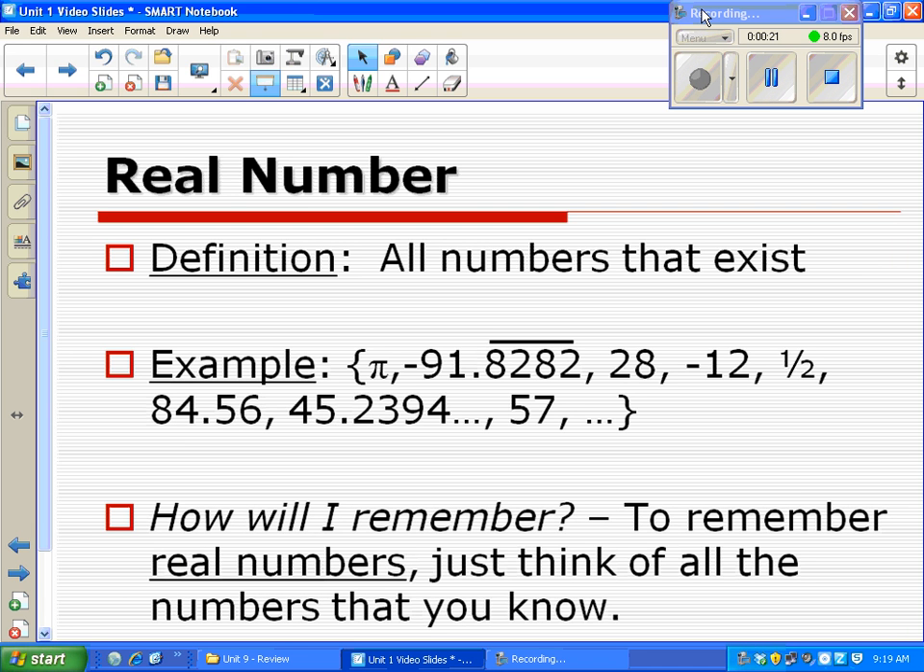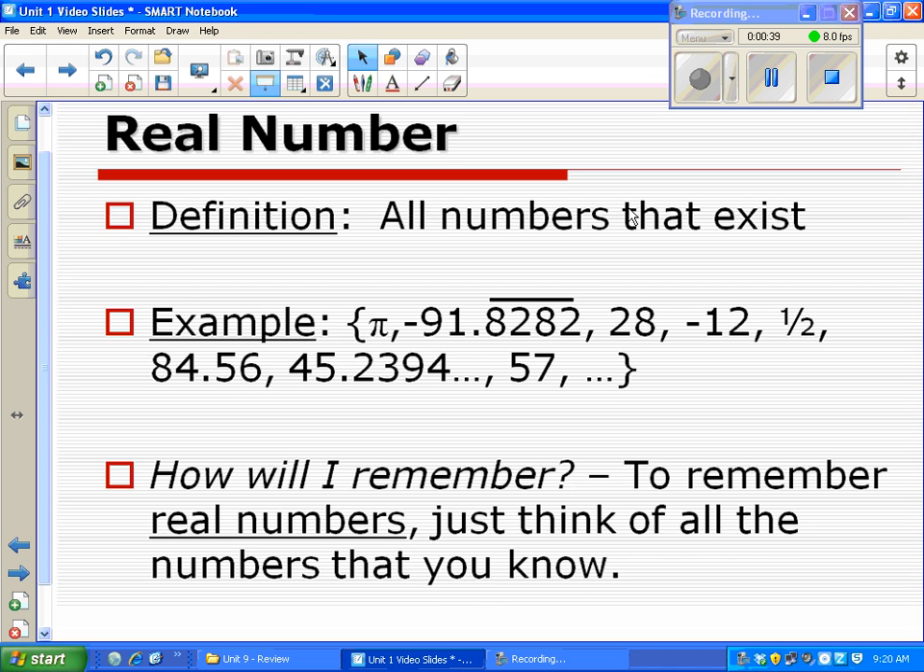So the first number that's really important are real numbers. A definition for real numbers is all numbers that exist. So literally any number you can think of, whether it be a decimal, not a decimal, a fraction, a whole number, negative number, is a real number. And if you look in the example, pi is even a real number. And it says, how will I remember? Well, to remember, just think of it's every single number you know, a real number.